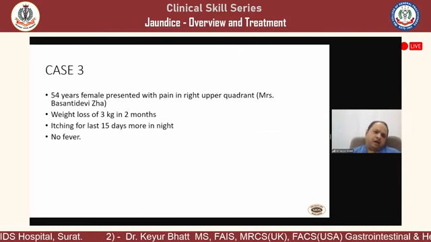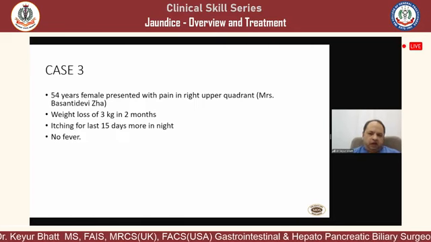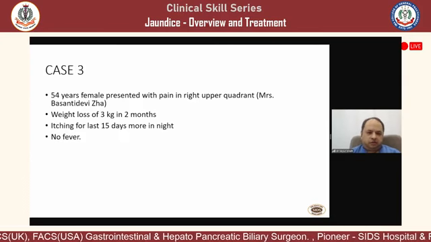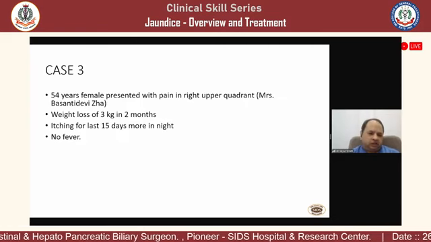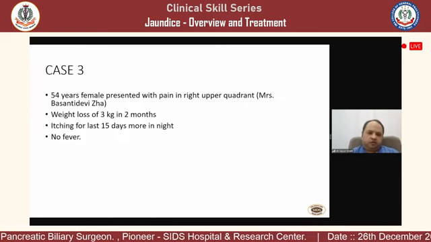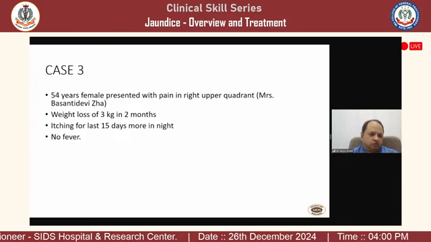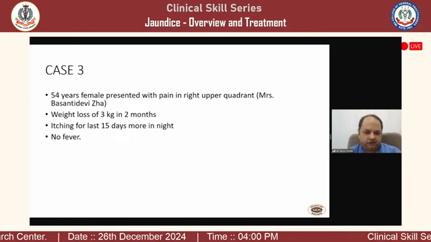Case 3. A 54-year female presented with a pain in upper quadrant. I have taken just an anecdotal name, Basanti Devi Jha. There is a hint in the name. Weight loss of around 3 kg in last 2 months. Middle-aged female, pain, that's it. 3 kg weight loss, no other symptoms. But yes, it is associated with itching for last 15 days.